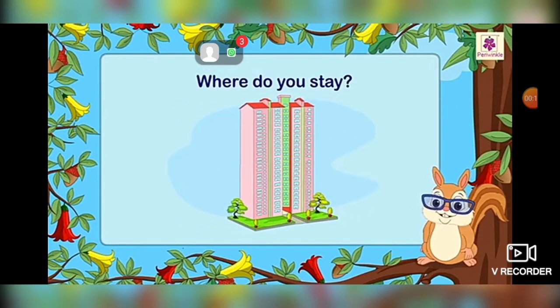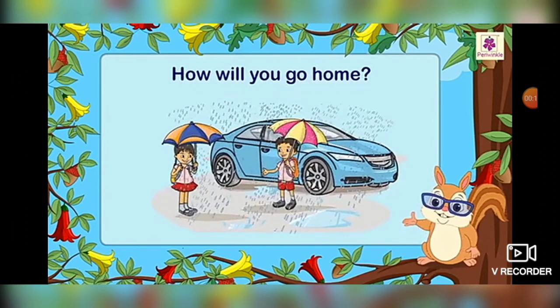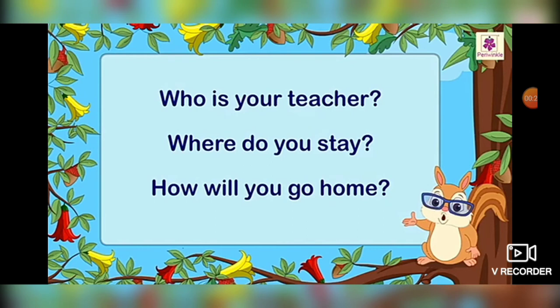Where do you stay? How will you go home? Who is your teacher? Where do you stay? How will you go home? All these are questions. Like, who is your teacher? आपका टीचर कौन है? Where do you stay? आप कहाँ रहते हैं? How will you go home? आप घर कैसे जाते हैं?